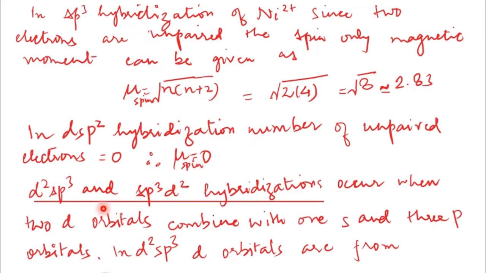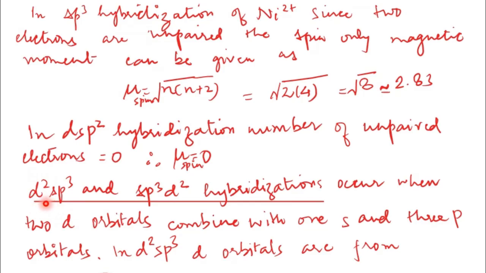Now we are going to compare d2sp3 and sp3d2 hybridization. Both of them have 6 hybrid orbitals, 2d plus 1s plus 3p orbitals, so total 6 orbitals, and they have octahedral shape. What is the difference between the two?